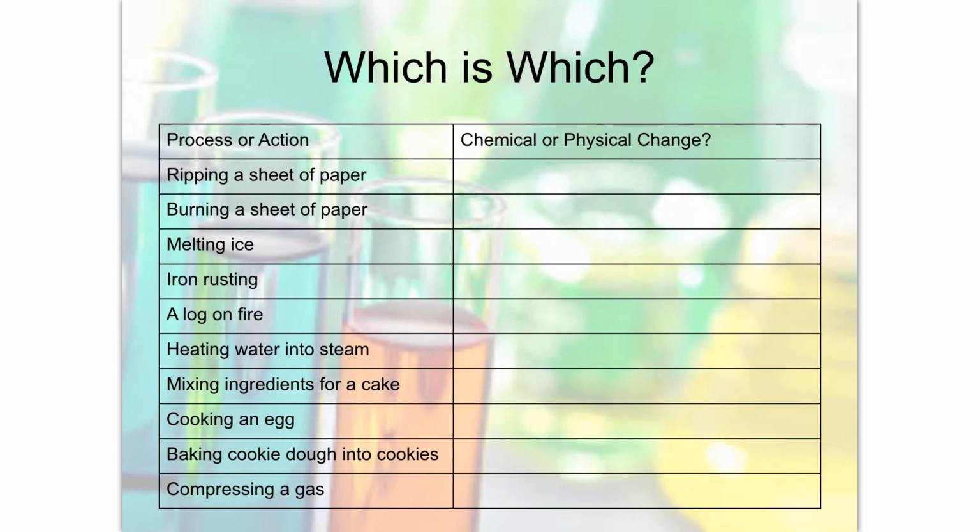Here's one of those stop and do activities that we're doing in the lesson. So in a minute, I'm going to ask you to stop the video, look at these processes or actions, and tell me if it's a chemical or physical change. Remember, if it's a physical change, you have the same composition of material at the end as you started with. If it's a chemical change, you've made a new material. The composition of the new material is different than the starting material.